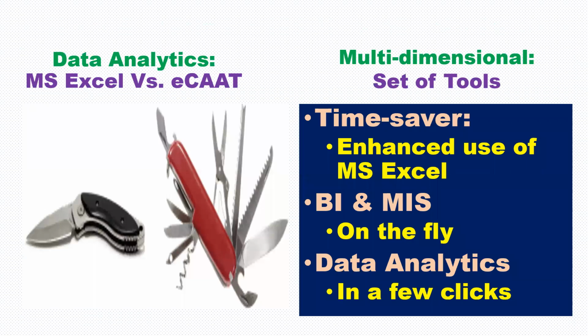What are the features of ECAT? If you look at these images, you get the clarity that MS Excel is definitely an excellent tool, but it's like a knife. Whereas ECAT or a data analytics software is more like a Swiss knife. It is a multidimensional set of tools which can be used for enhancing the use of MS Excel. It provides business intelligence and MIS features on the fly. And most important, you can perform data analytics in a few clicks.